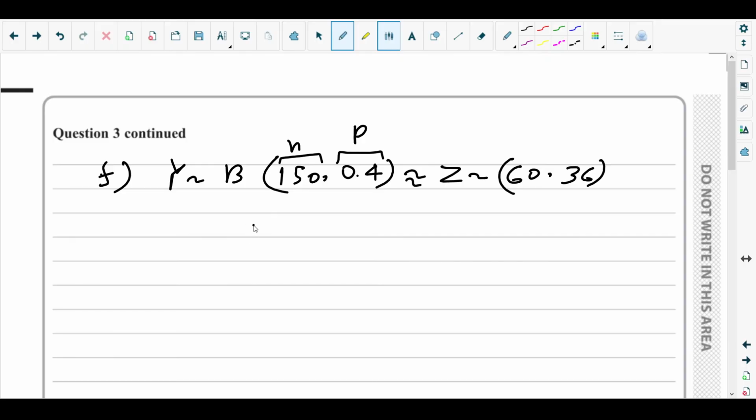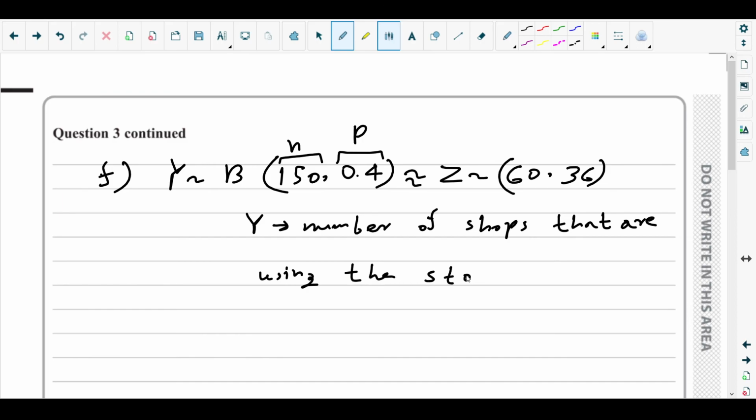So what is Y there? This is the number of shops that are using the stock taking system incorrectly. Okay, this is the variable Y.